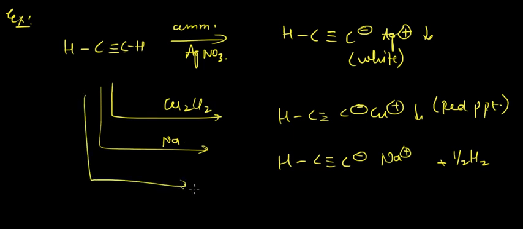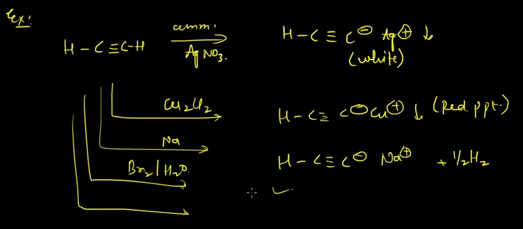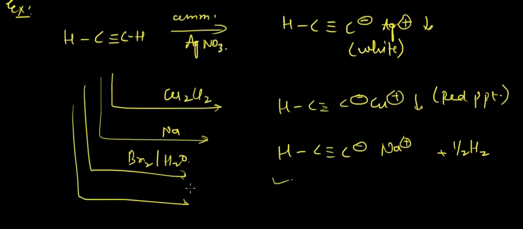If we react with Br2 water, obviously the rate would be slow, but it will still happen. The rate would not be comparable to an alkene, but it will still take place. Again with cold dilute KMnO4, the addition of two OH groups will take place.